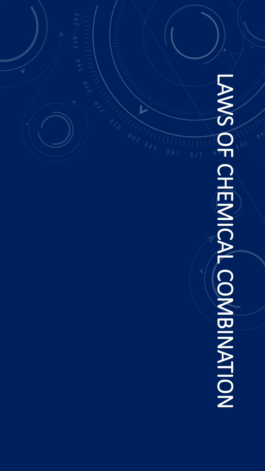Good morning, students. We have already started the new lesson, that is atoms and molecules, and we have discussed the contribution of different philosophers and scientists in observing and knowing about the nature and structure of atoms. So today we will discuss the laws of chemical combination, and we will try to understand how atoms interact with each other and how they combine to form different types of molecules. So this is our today's topic, that is laws of chemical combination.